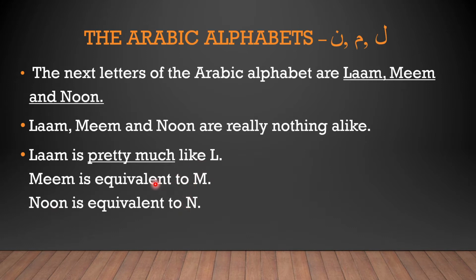This is why today we'll not be doing pronunciation, because especially for English speaking people, we already have the Lam equivalent, the Mim equivalent and the Noon equivalent in the English language. So we don't need any further lessons on how to pronounce these letters. These are pretty much the easiest pronunciation letters in the Arabic alphabet for English speakers. So today we'll not be focusing on pronunciation. I have not created a separate slide for pronunciation because the pronunciation is pretty clear over here. It's just Lam, Mim and Noon. And especially the English speaking audience already knows the difference between these letters. So now let's move forward.